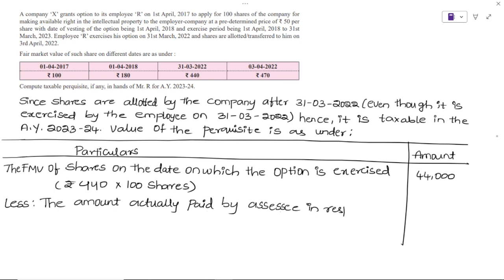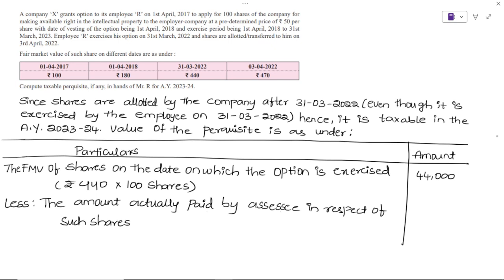So we completed, right? We know 440 into 100 shares, 44,000 we got, correct? From that we'll deduct the amount actually paid by the assessee. How much was paid?